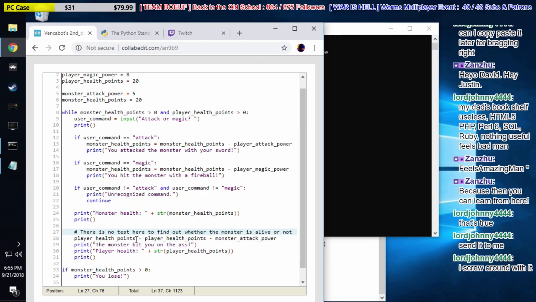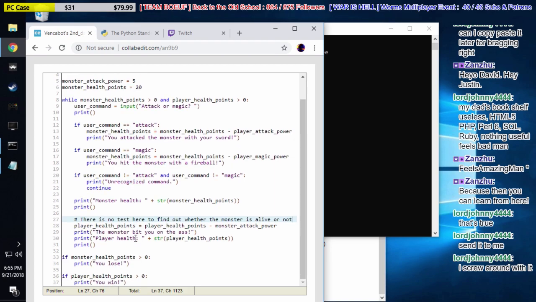We don't care how much health the monster has. Like, he could have negative 10 health. The monster still gets a turn. So you could think of that as a final blow, like he's on his deathbed and he gets one final hit on you. But instead, why don't we fix this code, Justin?